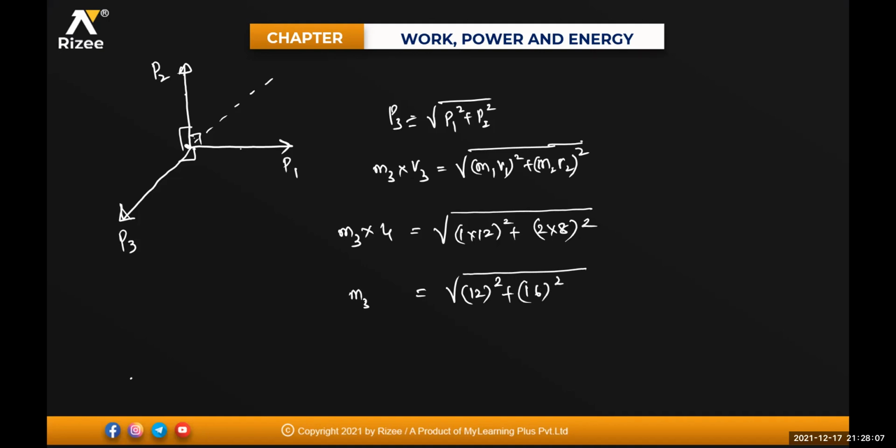This is your M3 into 4. So that will be equal to how much? Under root of 12 square plus 16 square will become how much totally? 400. So 400 means this will become for me 20. So M3 into 4 is equal to 20. So M3 is equal to 20 divided by 4. 4 ones are 4, 5 fours are 20. So it is 5. 5 kg will be the answer. Option B. Very good. Clear?